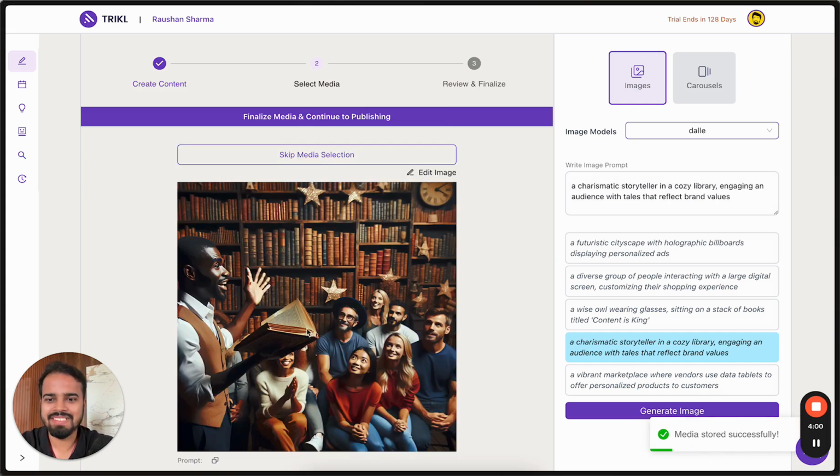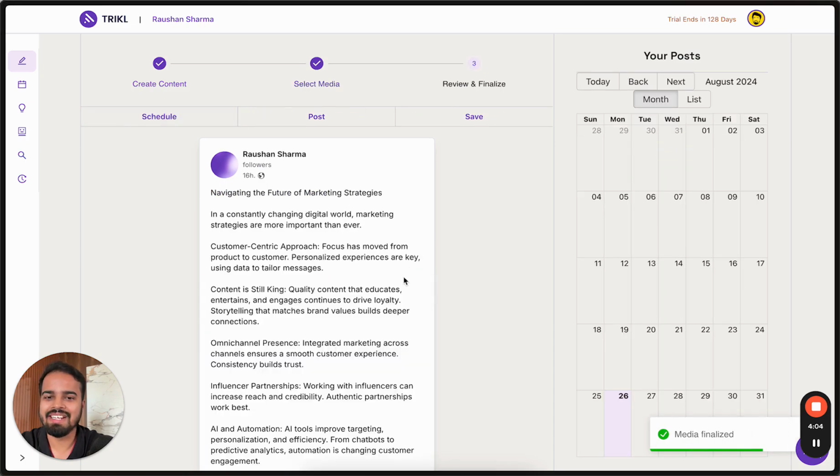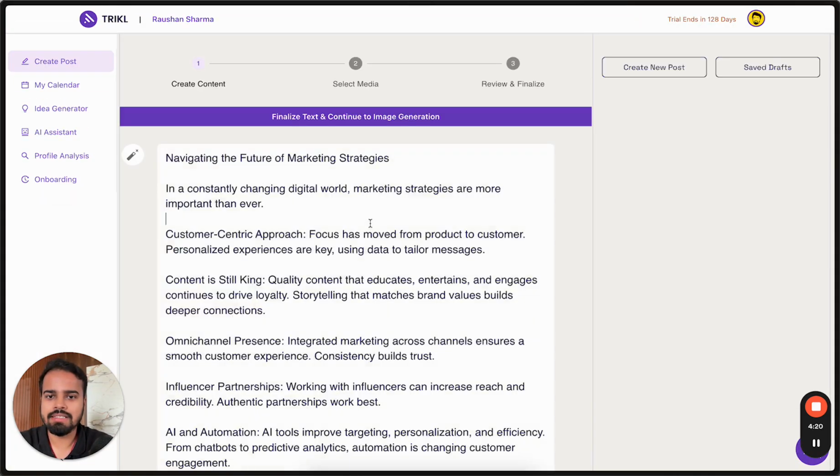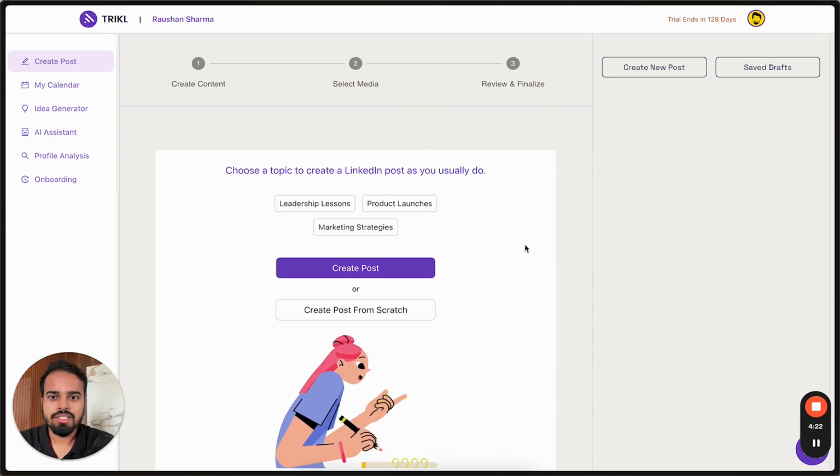Awesome. See, it has already generated an image. You can finalize and here's your post. You can post it directly, or we'll look at how to post some more ways of content creation. But yeah, so that is the first way of creating content using Trickle. Let's delete this and go to the starting screen.